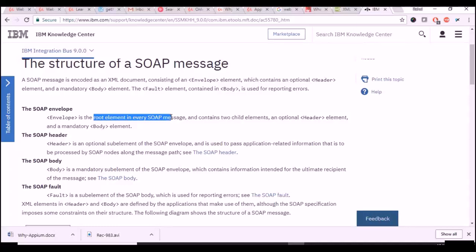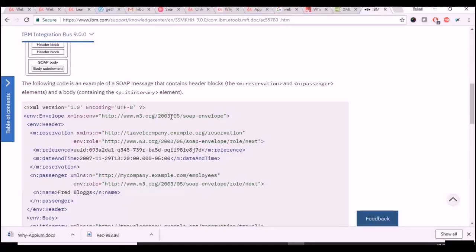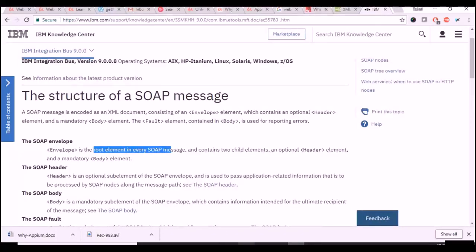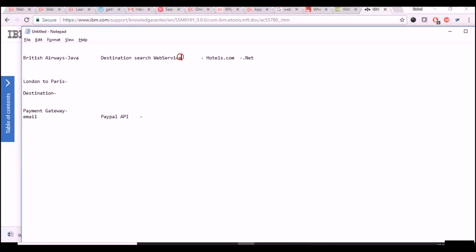So basically in the envelope we will define, when I say we have to reach this web service, this should be hosted somewhere on the internet, I mean on www, right? So this web service should be somewhere so that you can send your request to that web service, get a response and paste it in your website. That request is hosted on one link and we will generally call that an endpoint.